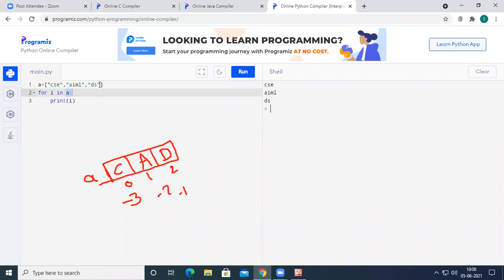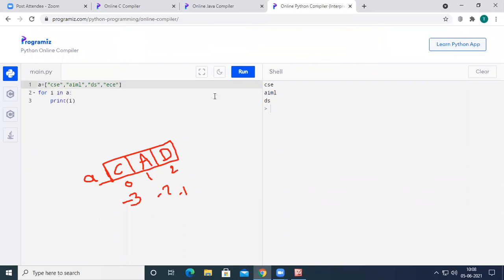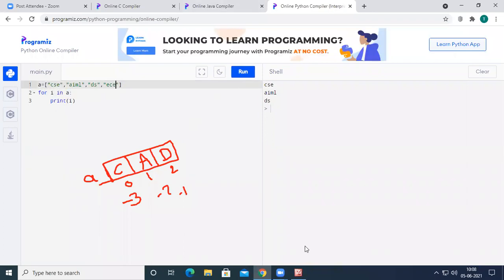For example, if this list has some more elements, let us say it also has ECE, then our i value will be between 0 and 3. Because when we have 4 elements, one more space is created, its index value will be 3, and inside it we have stored ECE.